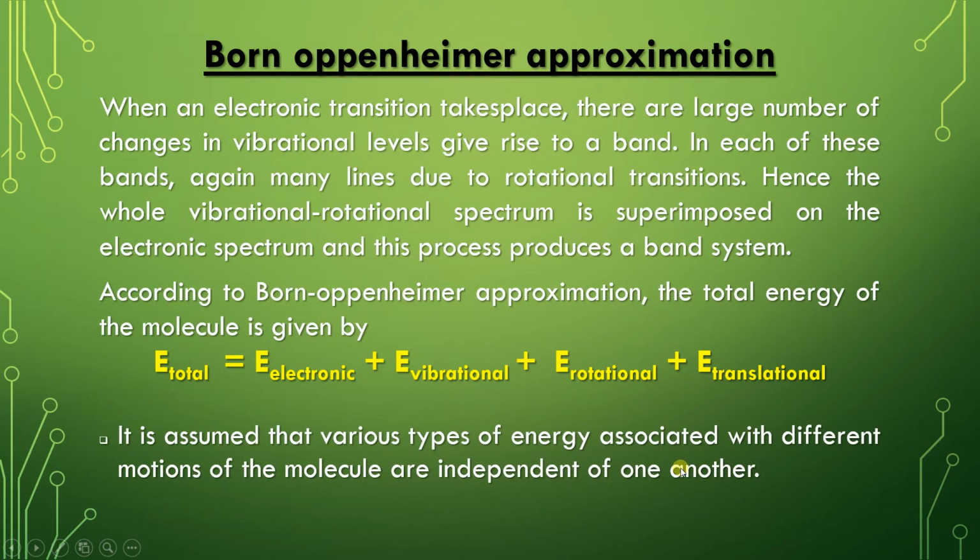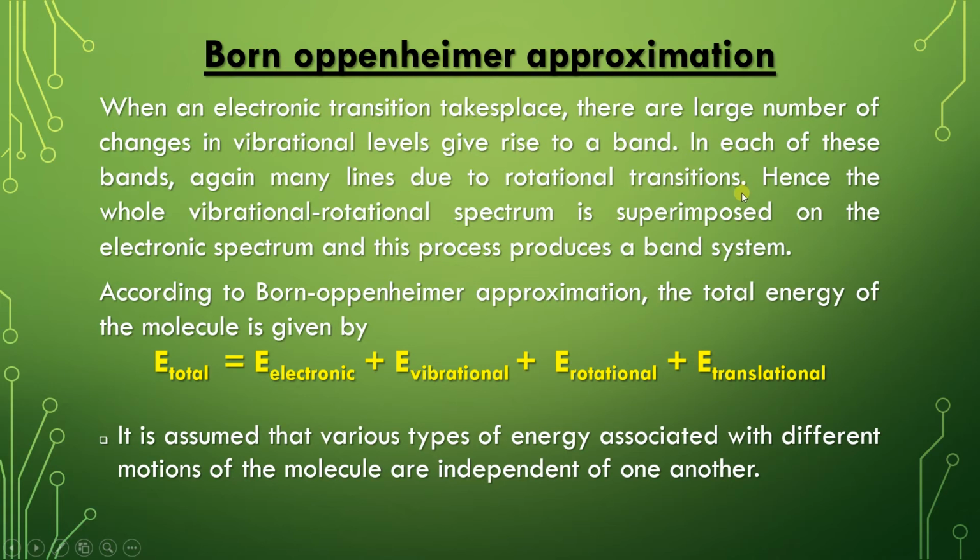So next, very important, Born-Oppenheimer approximation. When an electronic transition takes place, a large number of changes in vibrational levels give rise to a band. In each of these bands, again there are many lines due to rotational transitions.